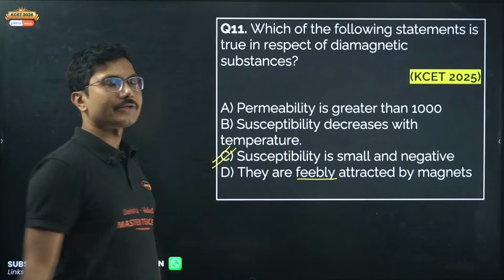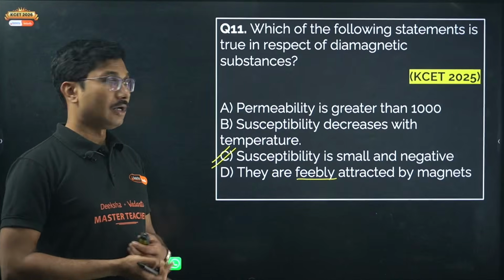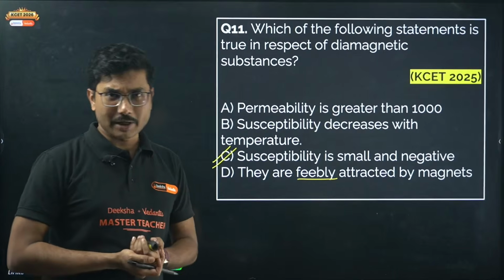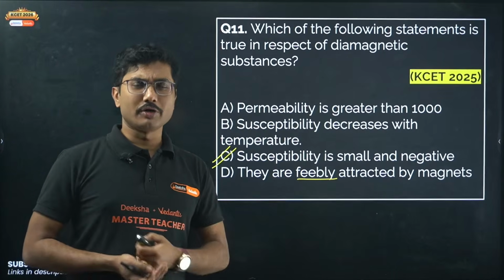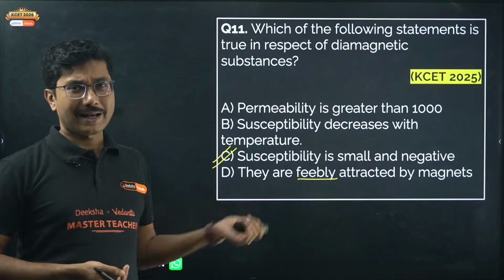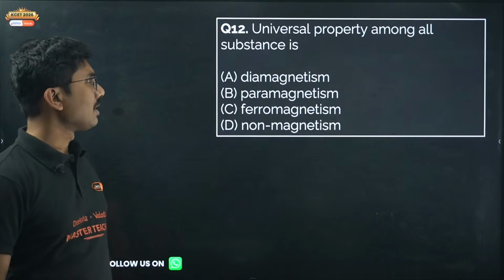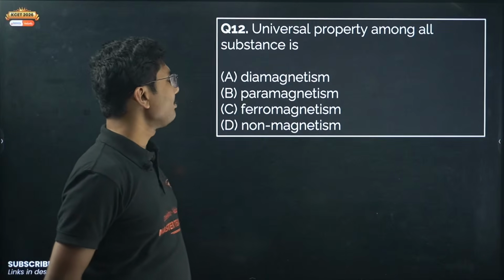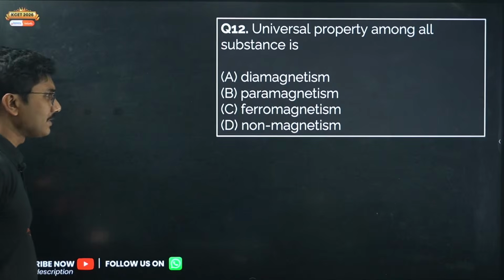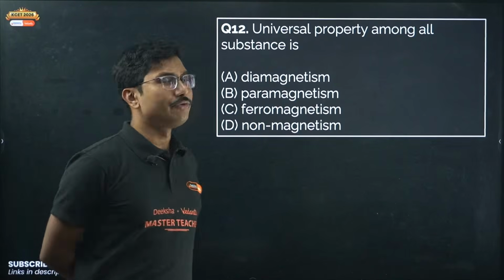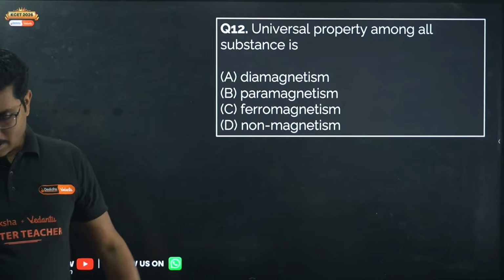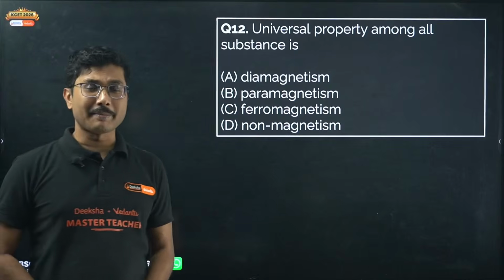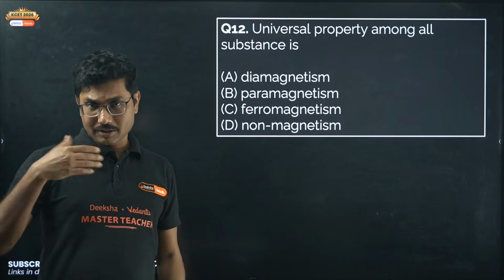So the temperature variation of susceptibility for diamagnetic substance or any substance is no longer part of the syllabus. For diamagnetic, it is independent of temperature. Okay, for paramagnetic, it is inversely proportional to temperature. Universal property among all substances is diamagnetism, paramagnetism, ferromagnetism, non-magnetism. Which is the universal property? Now, as I mentioned, some of the questions that used to come from this chapter, Magnetism and Matter, are now already deleted.